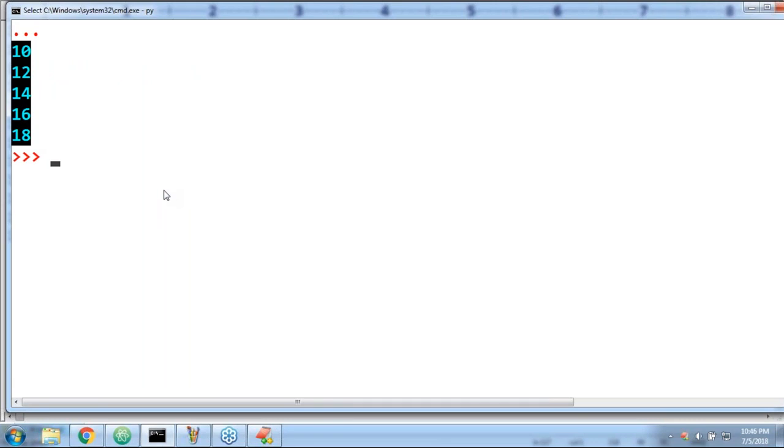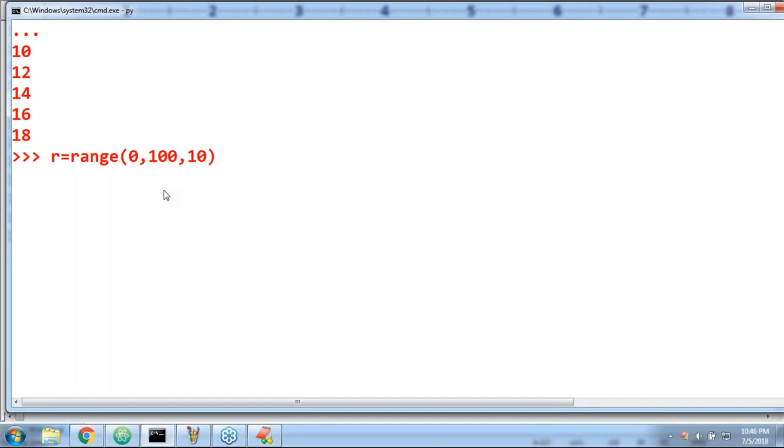Clear? Now r is equal to range of 0 comma 100 comma 10.